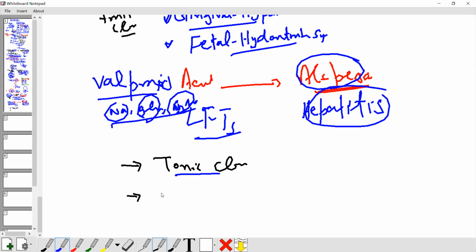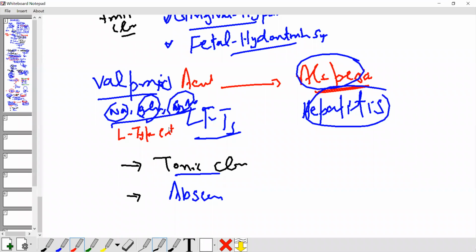Another very important use, if you remember, I already explained absence seizure. It can also be used for that. Carbamazepine is never used for absence seizure. Phenytoin is not used for absence seizure. Why is this important for valproic acid? Valproic acid acts on the T-type calcium channel in the thalamus. Only valproic acid acts there.